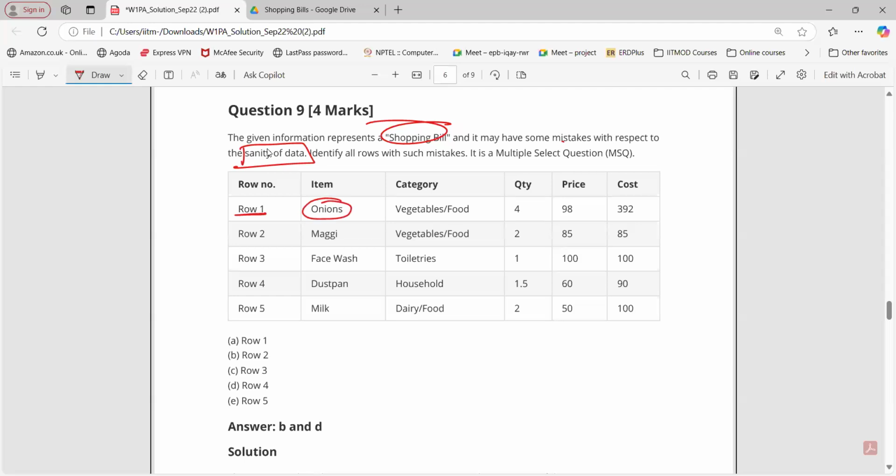We say onion, vegetable, food, quantity is 4, price is 98. So we can purchase onion in 4 quantity. Yes, 4 into 98 is 392. That is correct. What about row number 2?